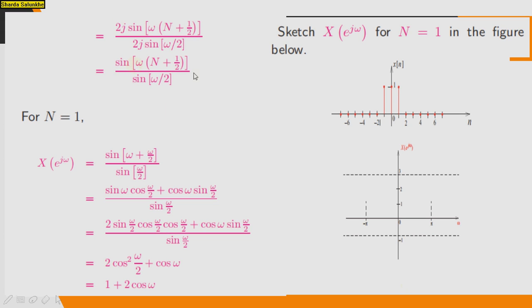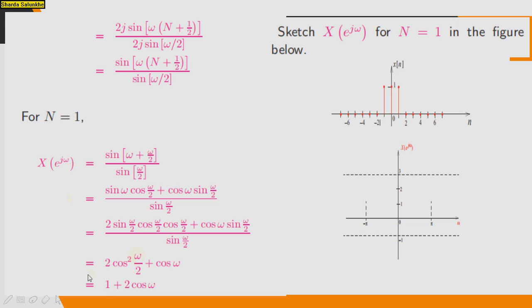that is 2j sine of omega into N plus 1 by 2 divided by 2j sine of omega by 2. That is sine of omega into N plus 1 by 2 divided by sine of omega by 2. So if you take N is equal to 1, so X of e raised to j omega, you can put N is equal to 1 in this equation.